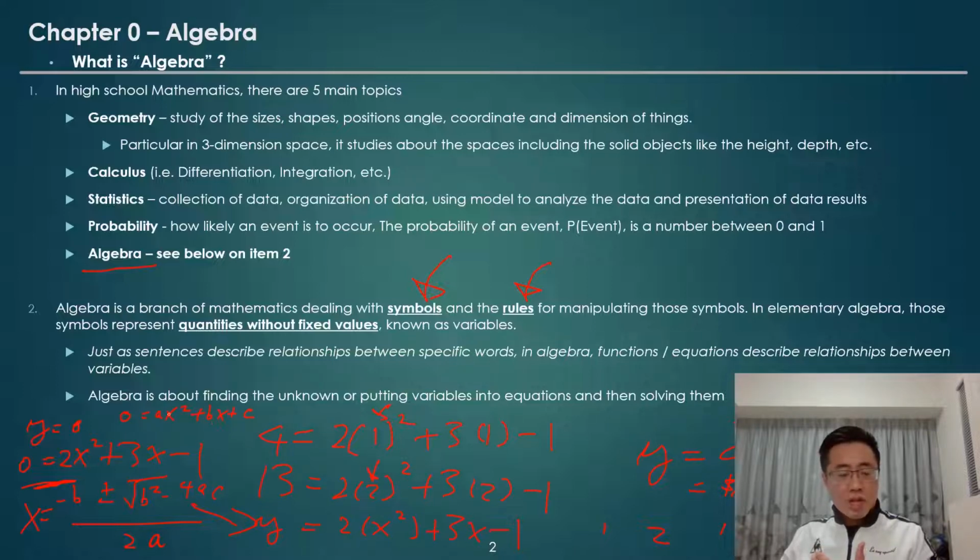So if you have the values for the corresponding constants a, b, c, then immediately by way of this formula, you can calculate the roots of the equation. So let's summarize the key features of the algebra. We use the variable x to replace the fixed values, and then represent the relationship between the x variable and y variable in a function or expression.